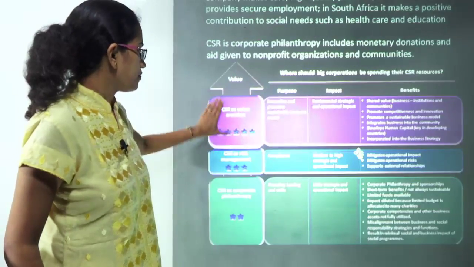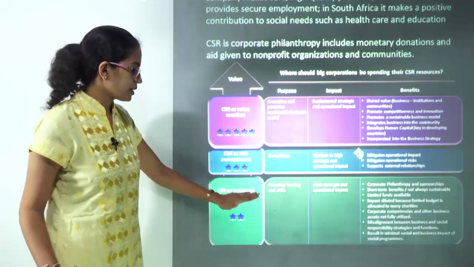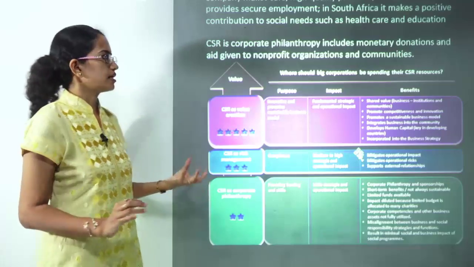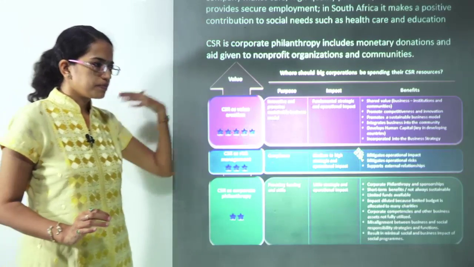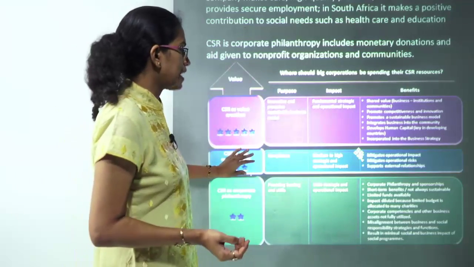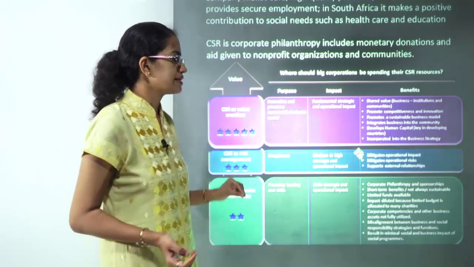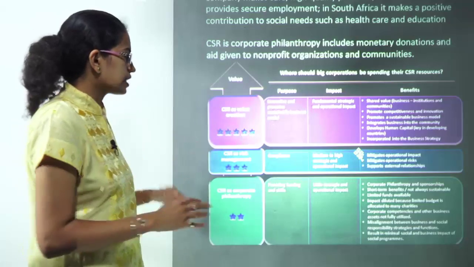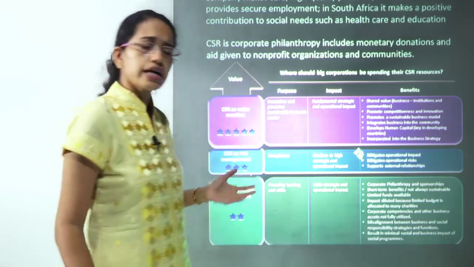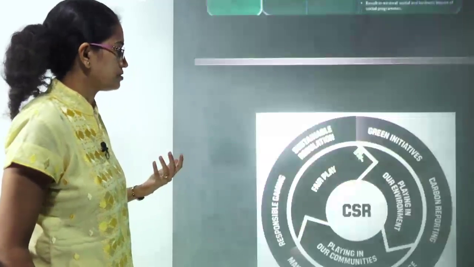Now under CSR we talk about three basic aspects: the corporate philanthropy, which talks about actually the monetary donations that is taking place, and the benefits that are being given to the non-profit organizations. Under risk management we talk about the compliance that they need to take into consideration, and under value creation we talk about a kind of sustainable business model that must be developed.